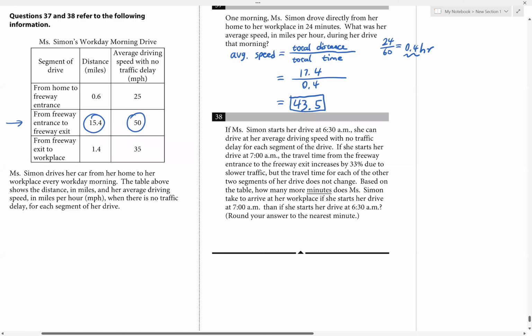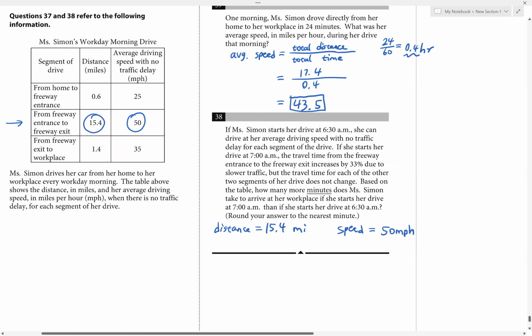So let me write this down here. The total distance is 15.4 miles, and then the speed, not the time: her average speed with no traffic is 50 miles per hour.